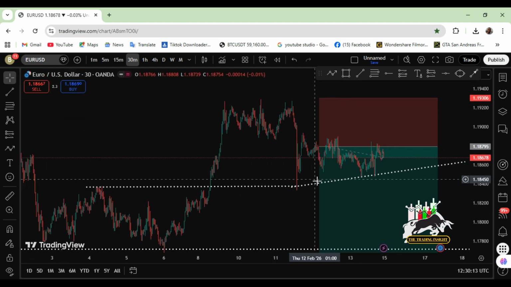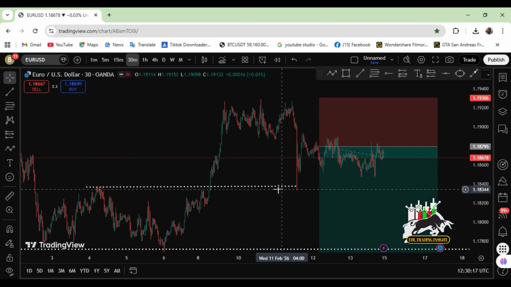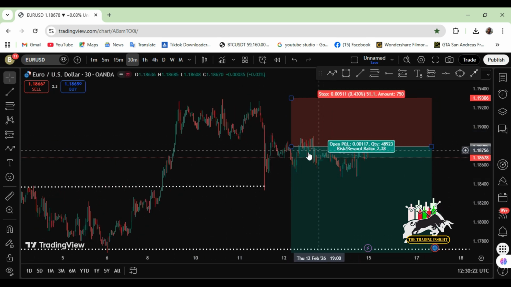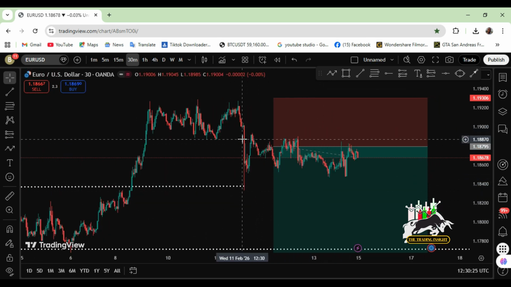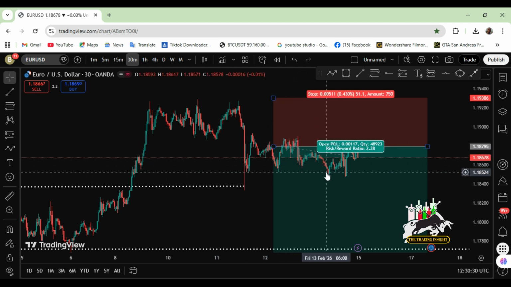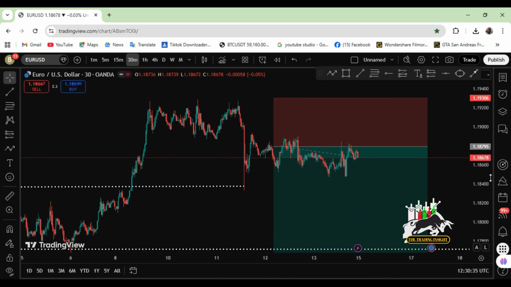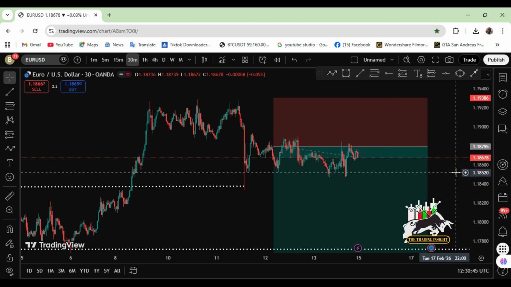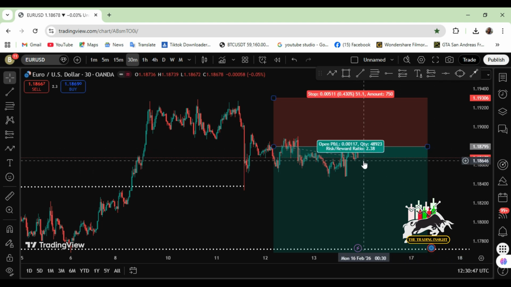So let's go to the lower time frame to see what's going on. Okay, so on the lower time frame, we've seen what is going on. Price retested here, came back, rejected, came back, finally broke out of this low, clearing liquidities below, and then went back to retest this high. After retesting, there was a big zone here, like an order block. So price decided to reject somewhere at this top, giving us a clear direction for a sell.